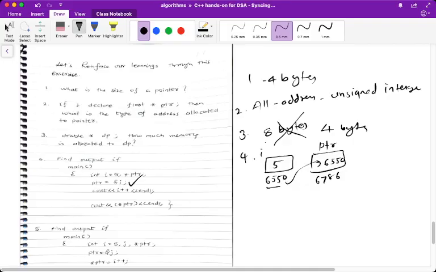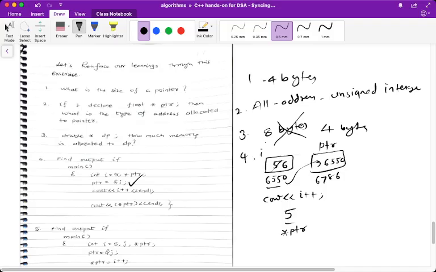Now what he has said, cout I plus plus, cout I. It is a postfix. The present value of I, the current value is 5, will be displayed, and then the I value gets incremented in memory. Now if I say cout value at PTR, what is PTR?